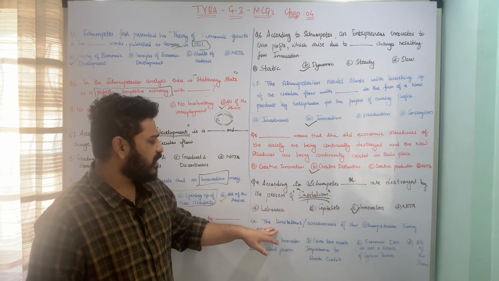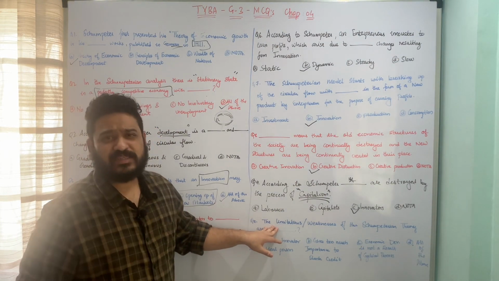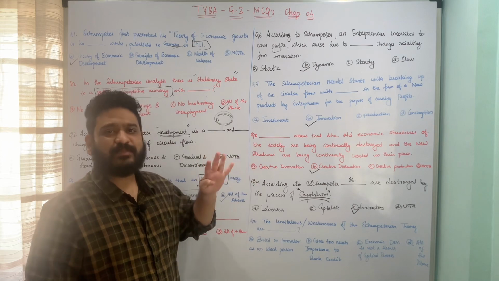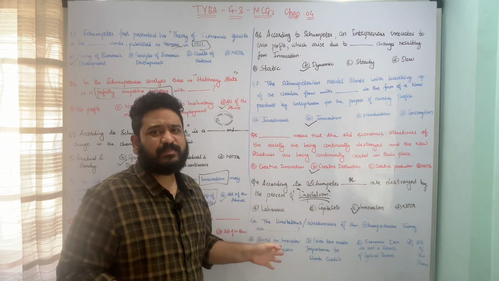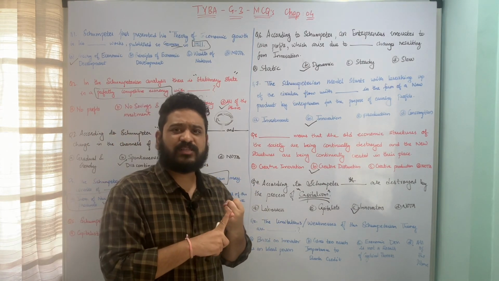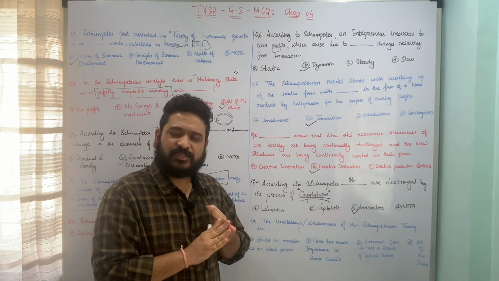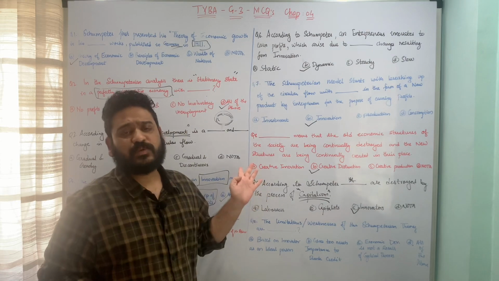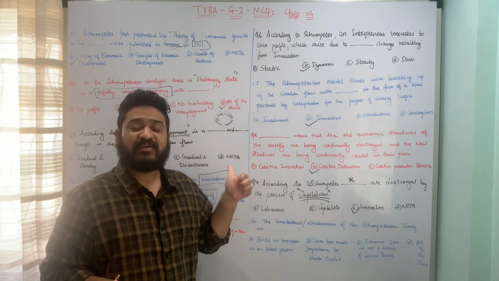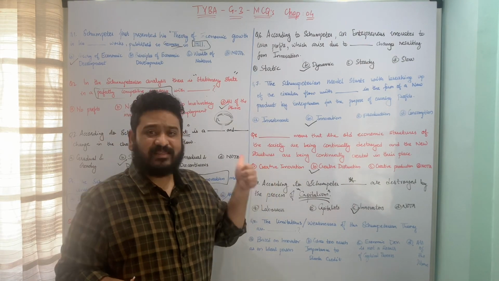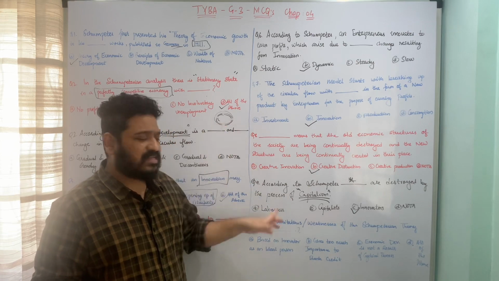Let us now move to the last question with respect to this Schumpeterian theory and also chapter 4. This marks the end of chapter 4. That means we have covered Adam Smith's theory, we have covered David Ricardo's theory, we have covered Malthusian theory, and this is the last one, the Schumpeterian theory. We have also covered Karl Marx's theory in the 4th chapter. So here this is the last one.